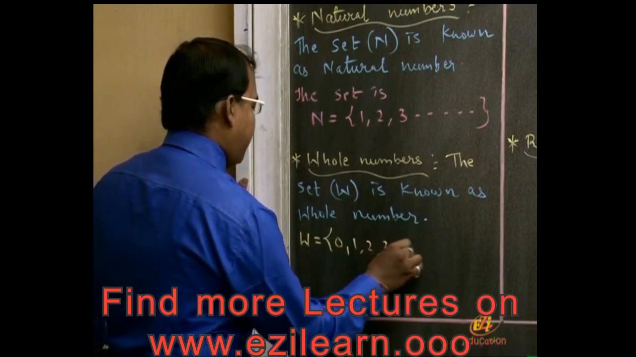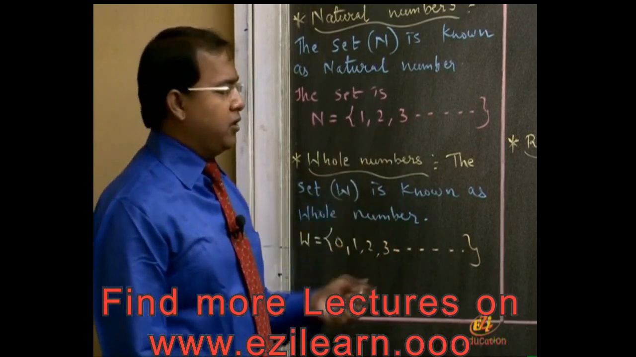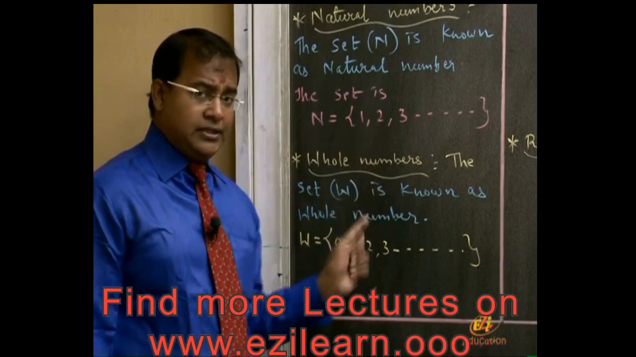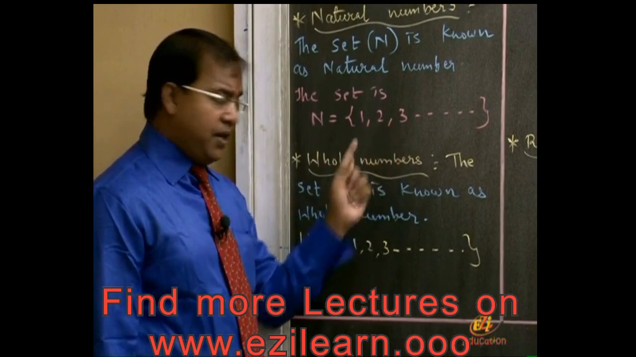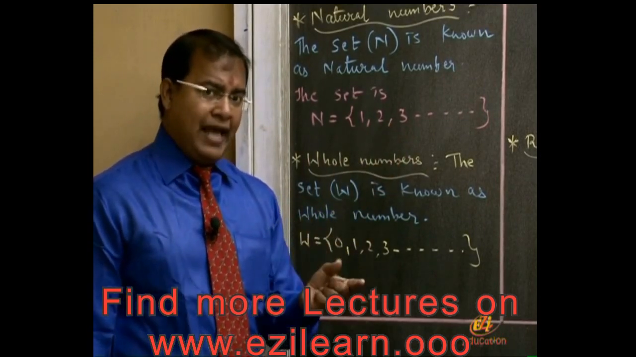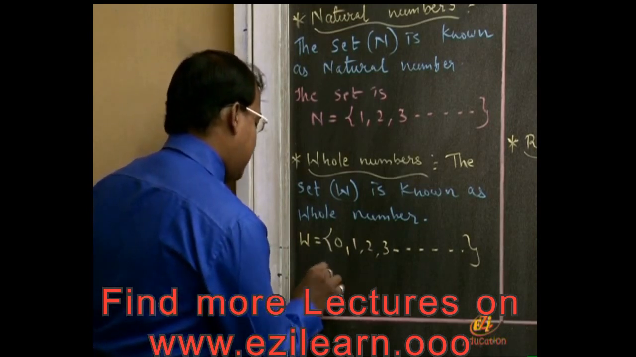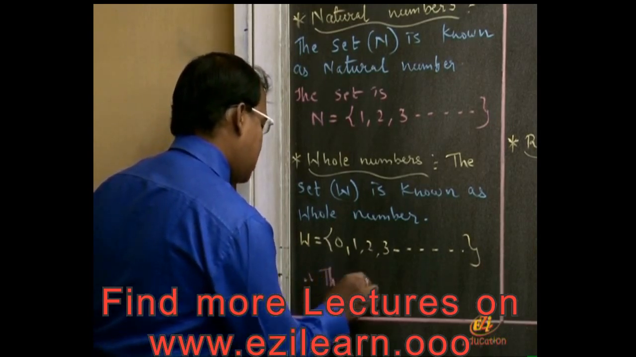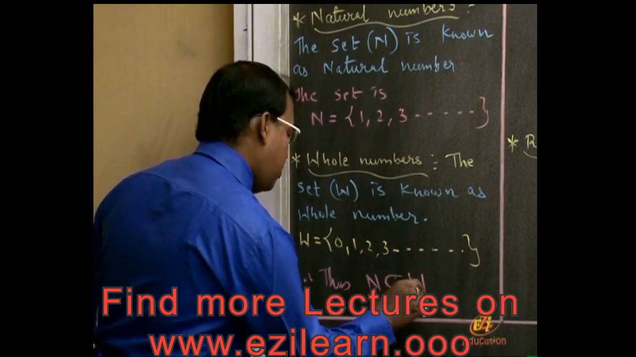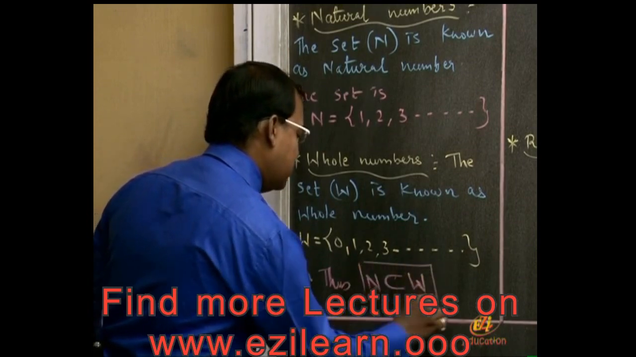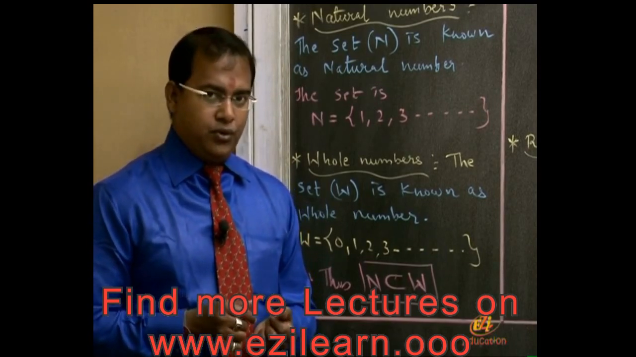That's it. The basic difference is only the inclusion and exclusion of 0. Here 0 is not included, and here 0 is included. Now can you see one thing? All the natural numbers will be included in whole numbers. So we have thus, natural numbers are a subset of whole numbers. The set N is a subset of W.